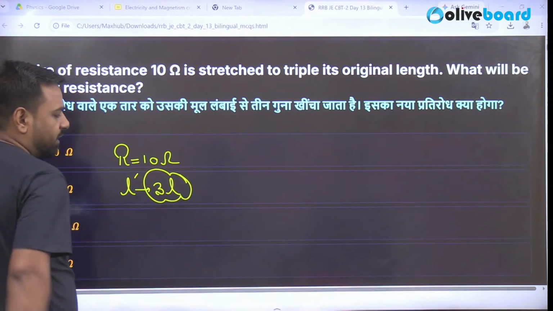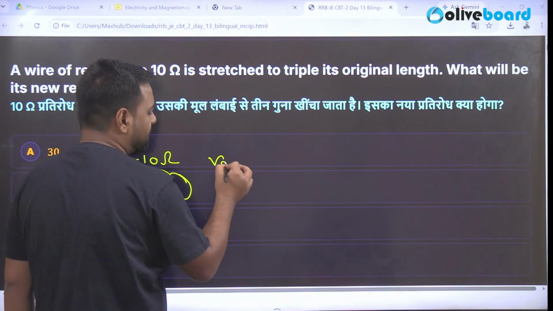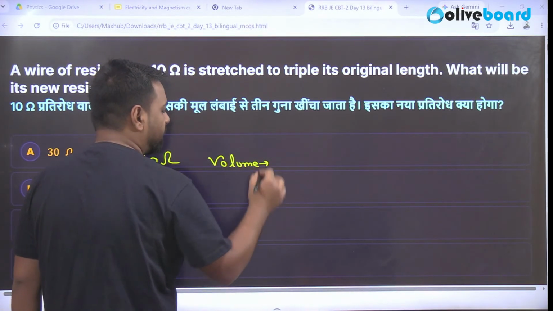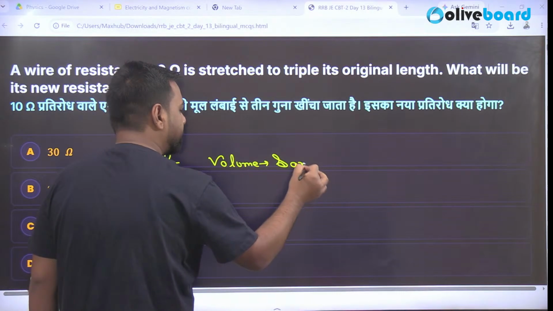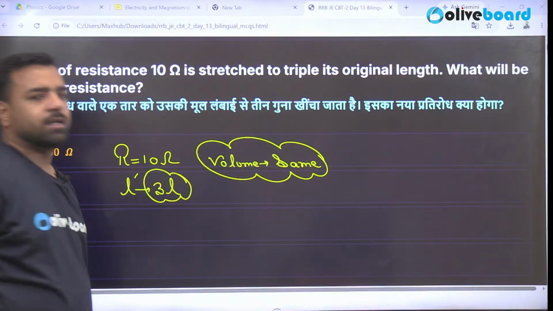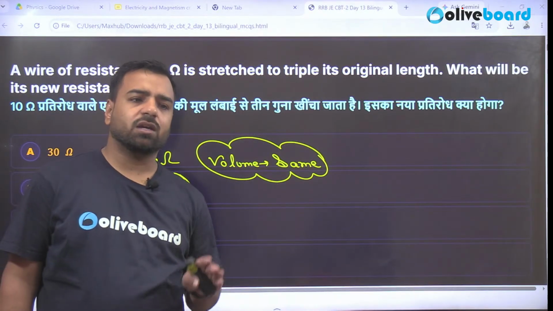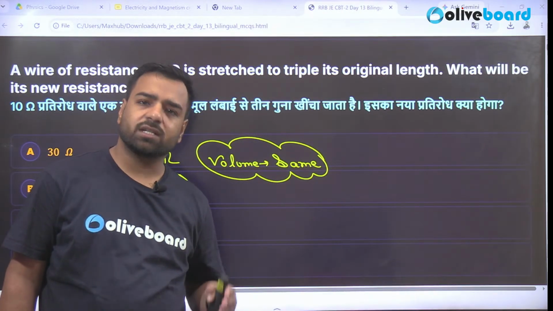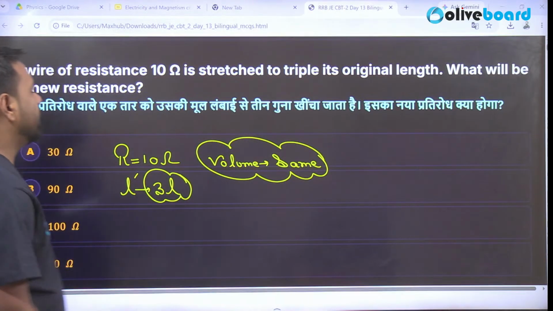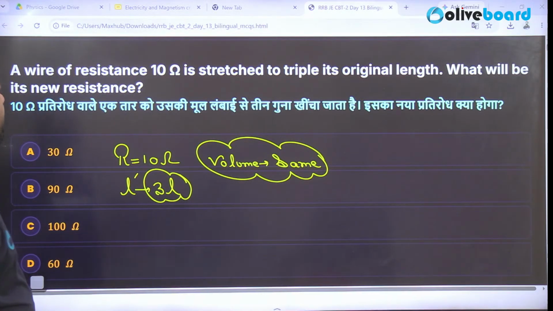So now guys, tell me one thing. Will there be any change in the volume? Is volume going to change? Volume is going to remain the same. But in this formula, we were talking about the length and the cross-sectional area. So obviously there will be a change in the cross-sectional area, right? So for this, a wire of resistance 10 ohm is stretched to triple its original length. What will be the new resistance?